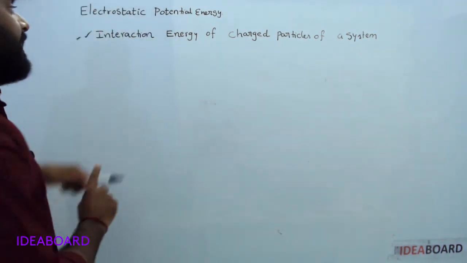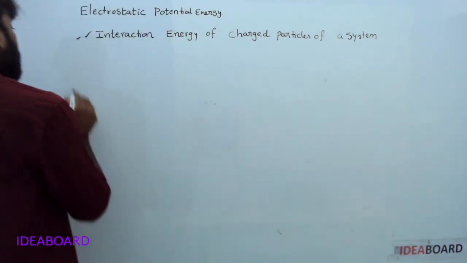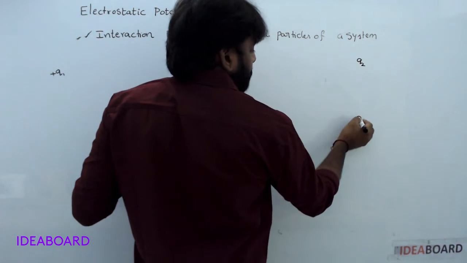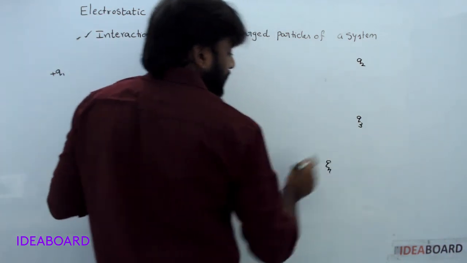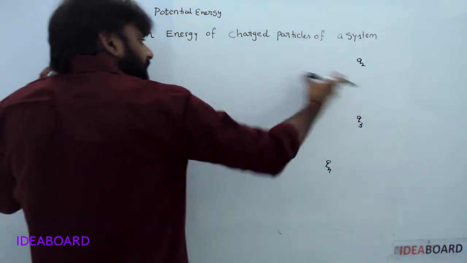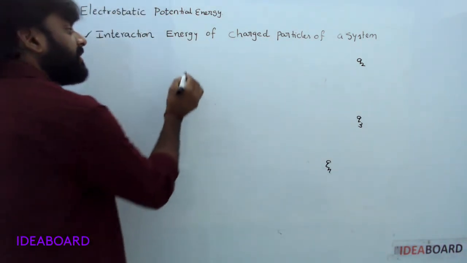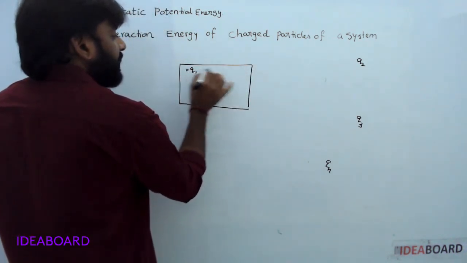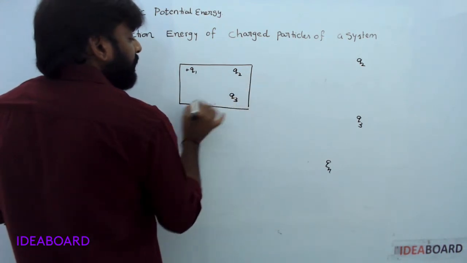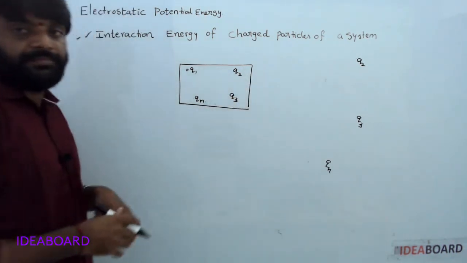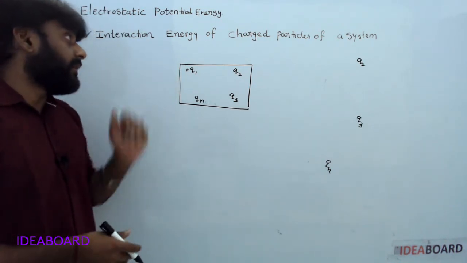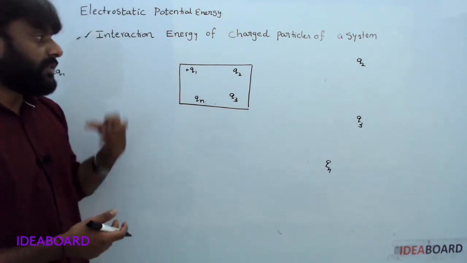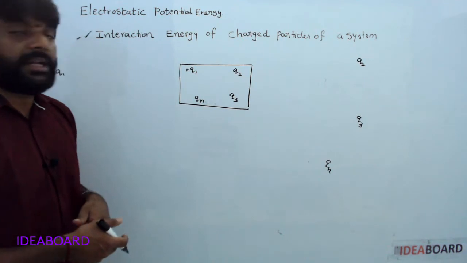What does the interaction energy of a charged particle system mean? At infinity, a number of charges are placed. These charges are brought from infinity to a certain configuration. For this, some external work is required. That work is stored in the form of electrostatic potential energy. So this process is nothing but the interaction energy of charged particles of a system.